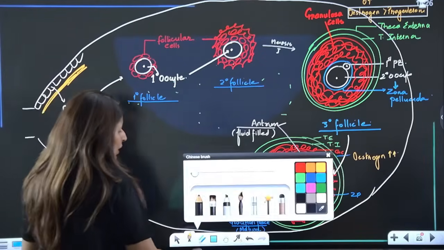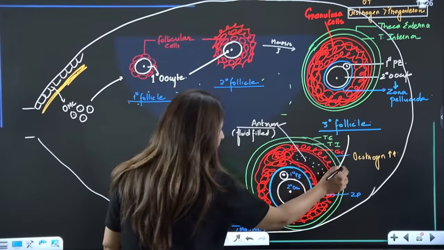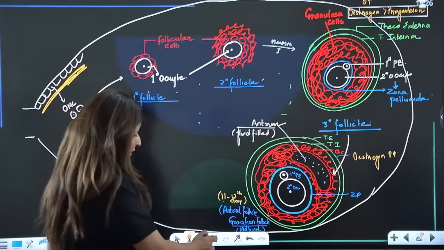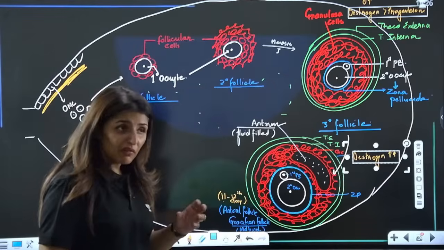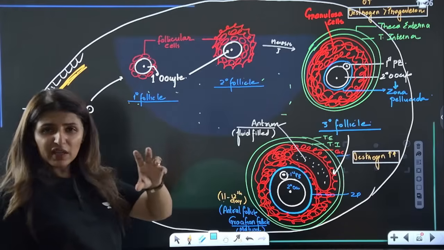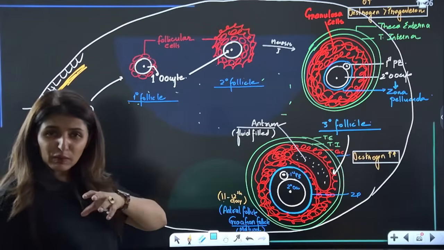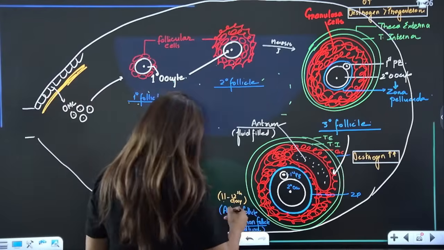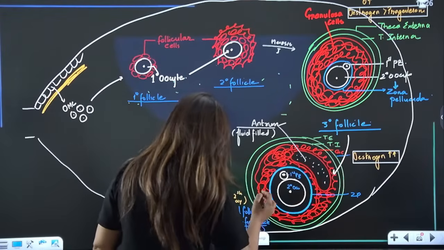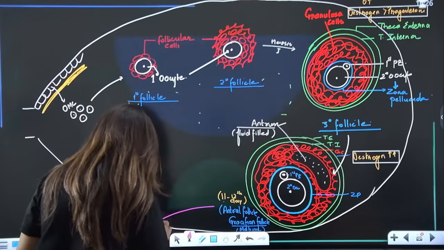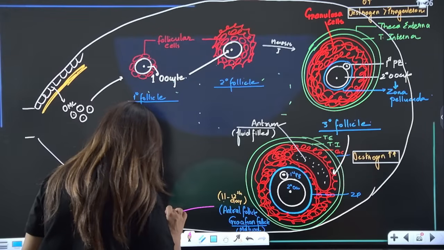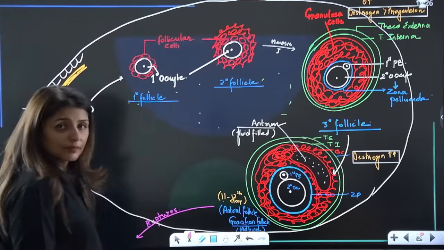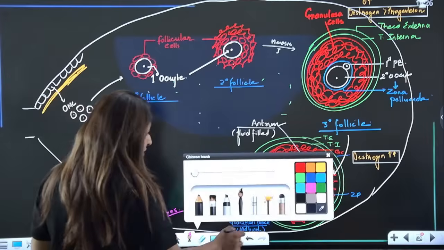So when the estrogen level is very high, see here, the estrogen level will be very high around 11th and 12th day. When this level remains very high for around 24 to 48 hours, then within another next 2 days, guys, this follicle is going to rupture. So, the Graafian follicle ruptures. What will happen when it ruptures?